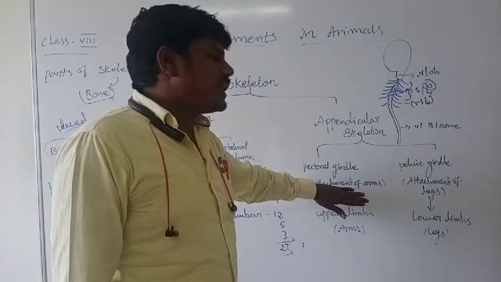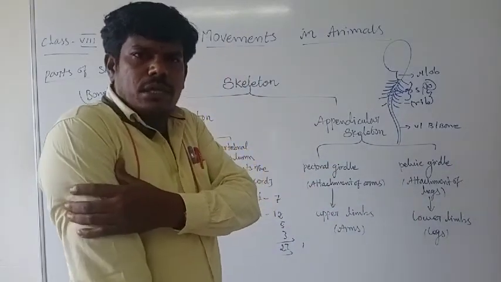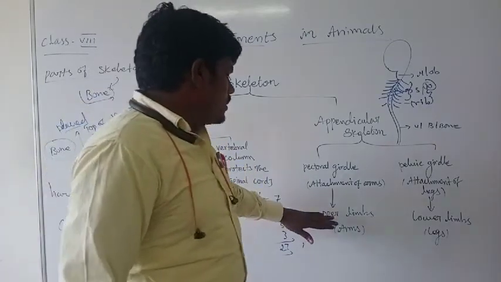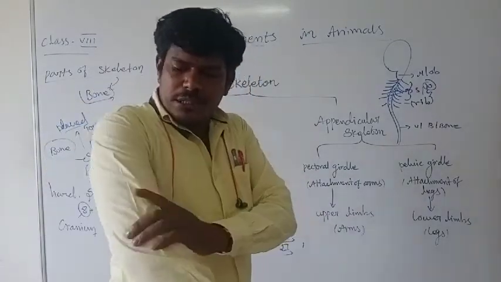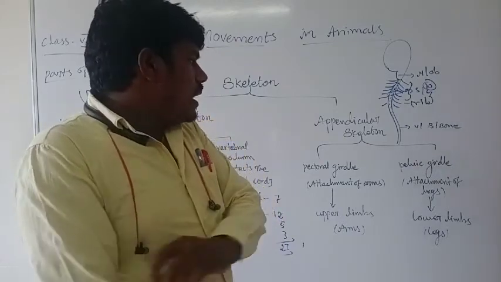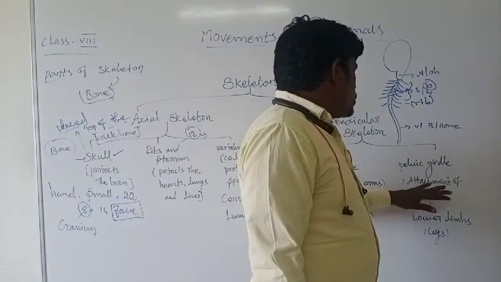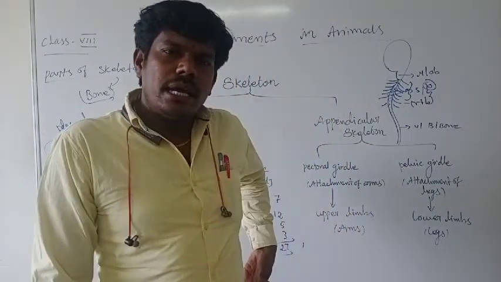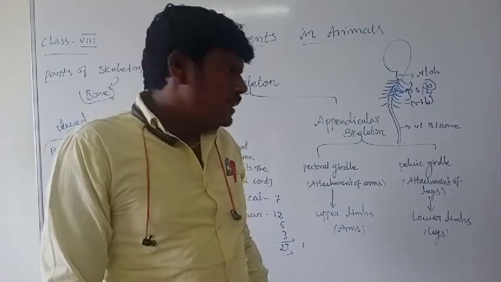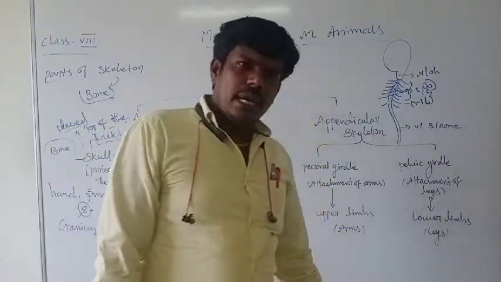Pectoral girdle means attachment of the arms, that's the shoulder attachment. This is a ball and socket joint. And then upper limbs means the arms. And the pelvic girdle is the attachment of the legs. Where is the attachment? This is the pelvic region, the hip region will attach that. And the lower limbs, that's the legs.